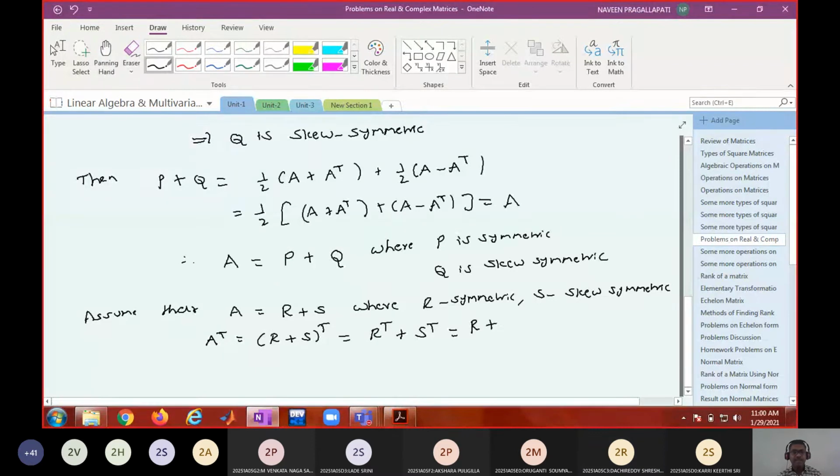Plus what is S transpose? Minus S, because S is skew symmetric. Okay, so minus S. So A transpose you are getting as R minus S.